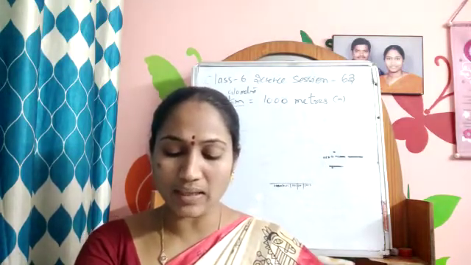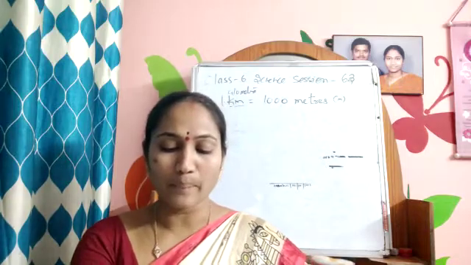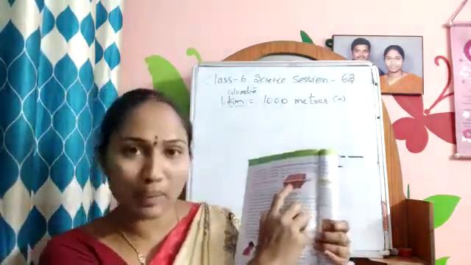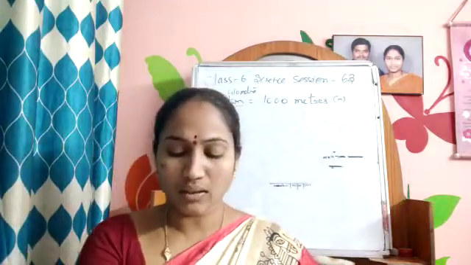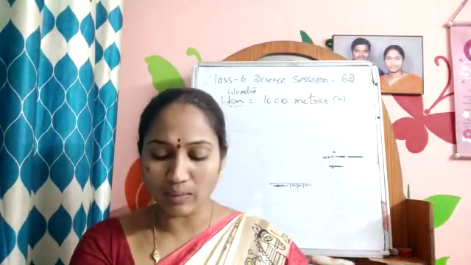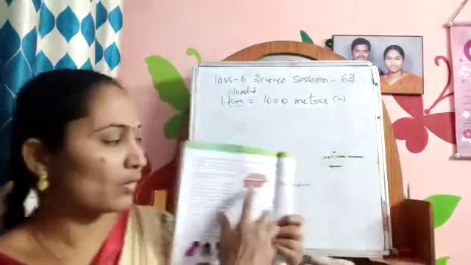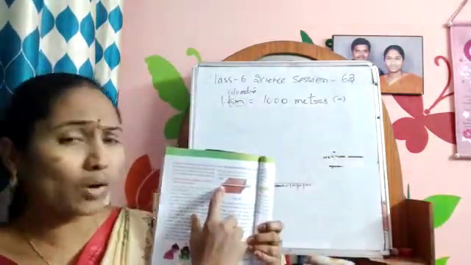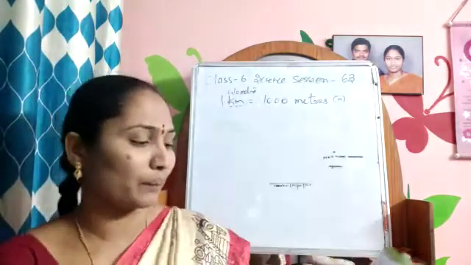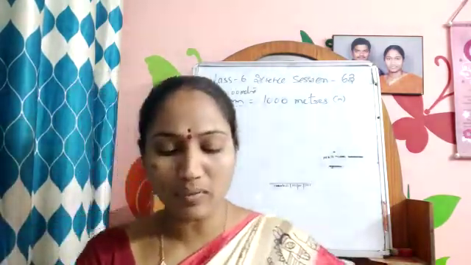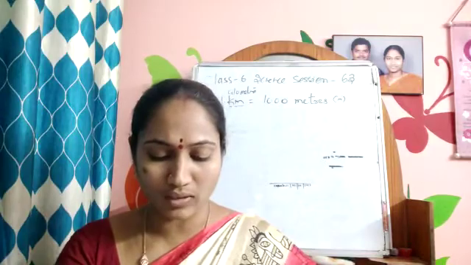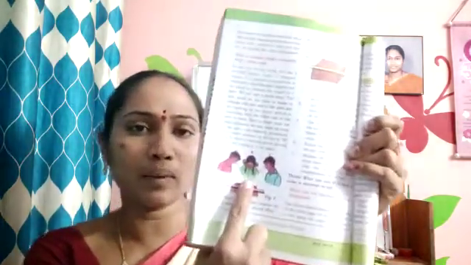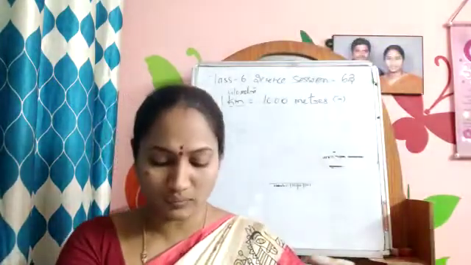The scale should be placed exactly along the length to be measured. Now we are going to measure the length of this, then you have to place the scale on this particular area. The 0 point on the scale should coincide with the starting point of the length to be measured. So this is the starting point of the table, and here you have to keep the 0 mark that is marked on the scale. Next, our eye must be vertically above the point of coincidence of the scale where the measurement is to be taken. That is figure B. In this way you have to stand.